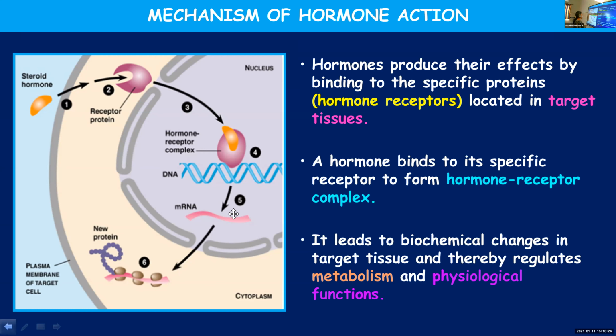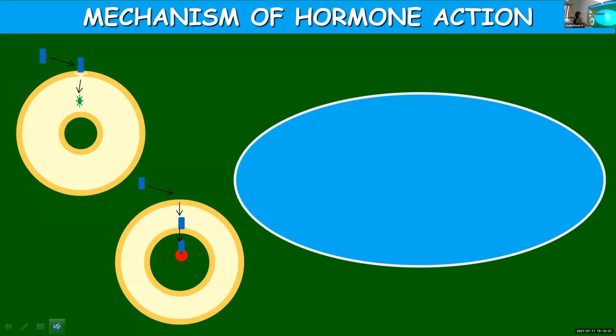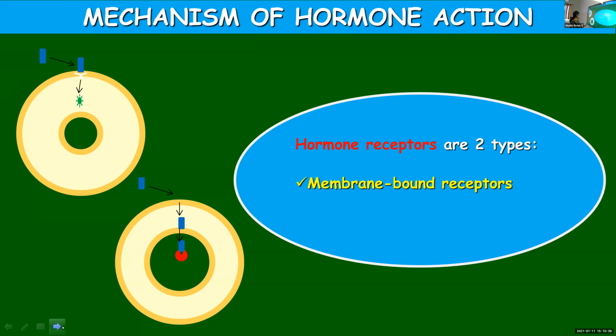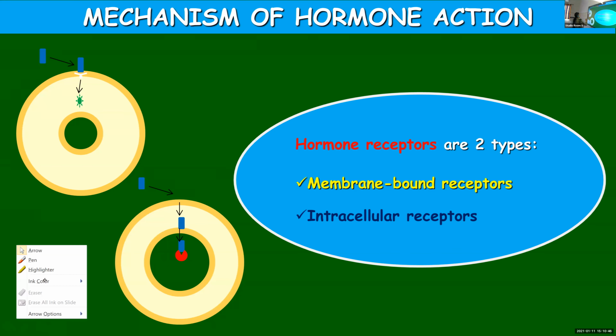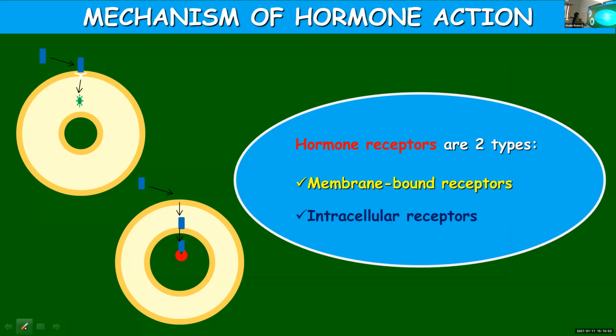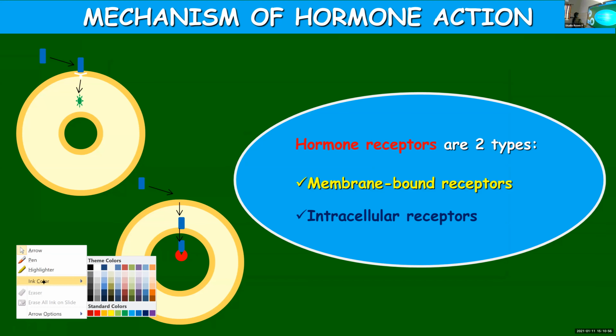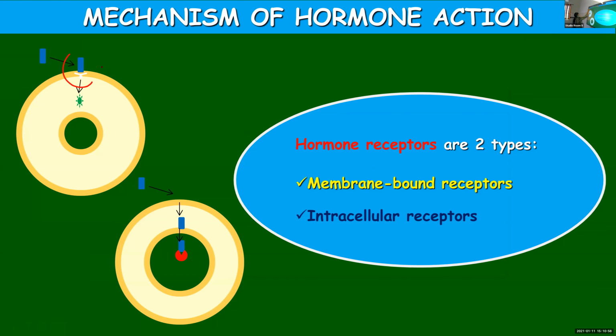Okay. Now there are two types of receptors: membrane bound receptors and intracellular receptors. As the name suggests, see the first case, children. Here you can see the receptors are present on the membrane. See, it is attached to the membrane.